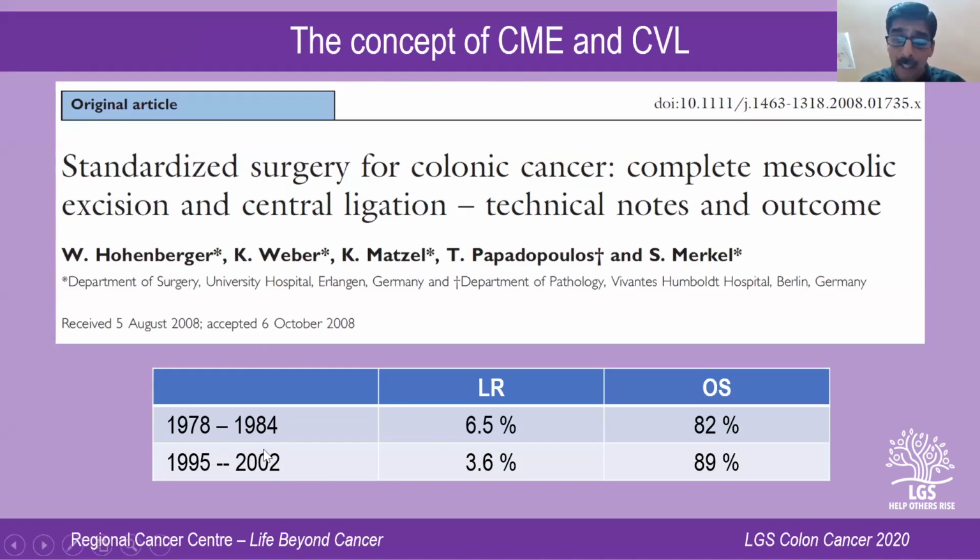And when they compared the outcomes, they found that local recurrence, which was 6.5% in the older era, came down to 3.5% after standardization of surgery. This is without any chemotherapy, without any adjuvant therapy. Just by standardizing the surgery itself, they were able to bring down the recurrence to 3.6%. And not only that, the survival increased from 82% to 89%. It's a significant improvement. So they found out that they have to standardize the surgery in a more radical way than a more anatomical way.